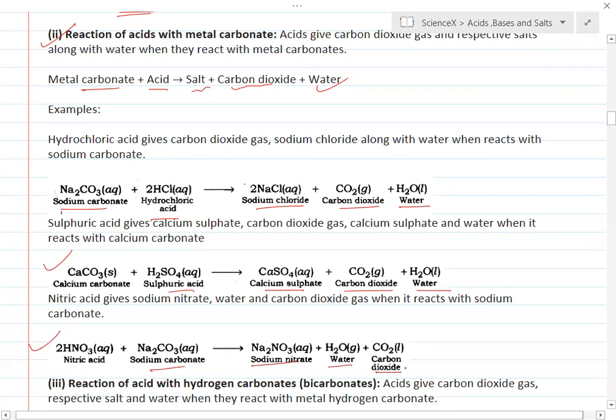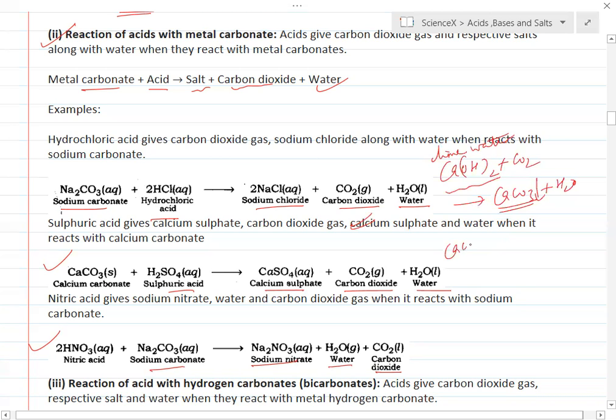So you can also test how CO2 gas is evolved. If you pass CO2 through lime water, calcium hydroxide, it turns lime water milky. It forms CaCO3 plus H2O. This is colorless lime water. So if you pass CO2 through lime water, it turns milky due to the formation of calcium carbonate. If you pass excess CO2, what will happen?